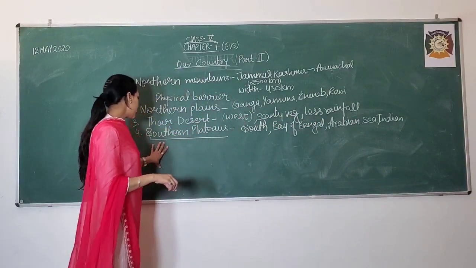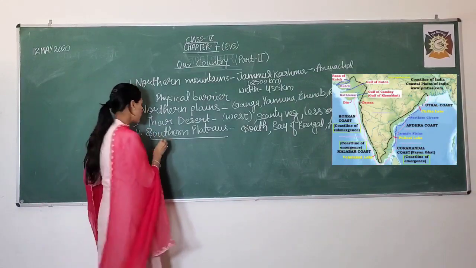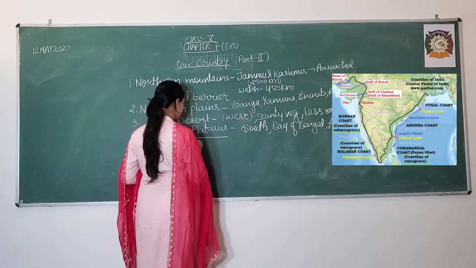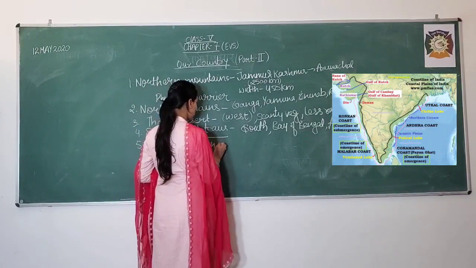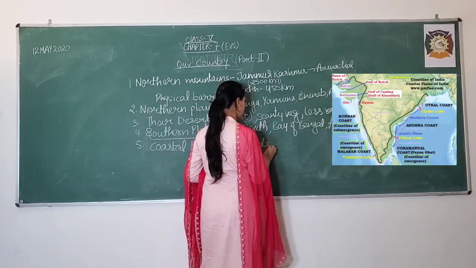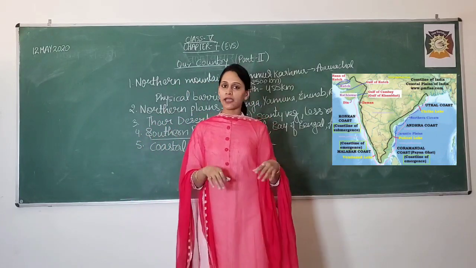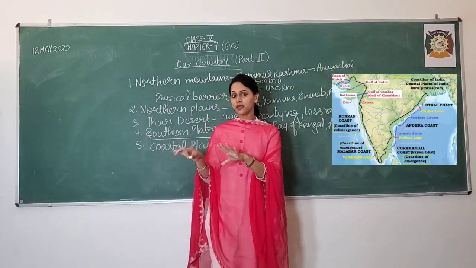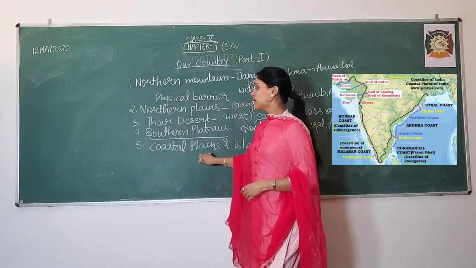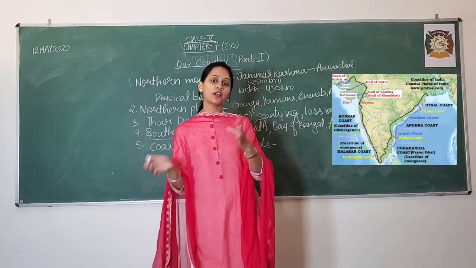And after that, as you move further, we are discussing the coastline or the coastal region. So here I am writing coastal plains and islands. Coastal plains means the planar area. As in the north we also have a planar region, in the south also we have coastal plains which are near the coastline, and coastline is the area near water bodies.